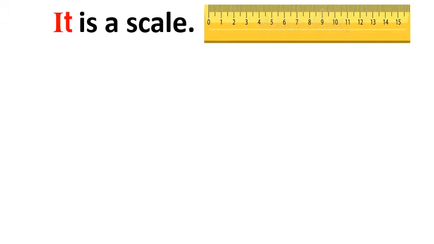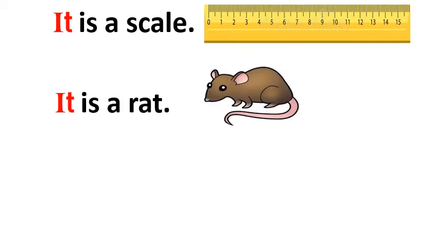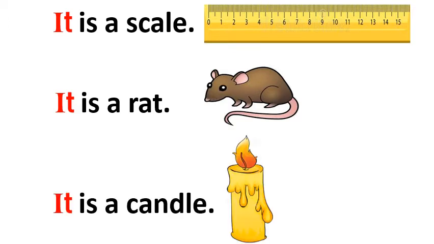Okay, children, let's focus on it. Children, repeat after me. It is a scale. It is a scale. It is a rat. It is a rat. It is a candle. It is a candle. Excellent.